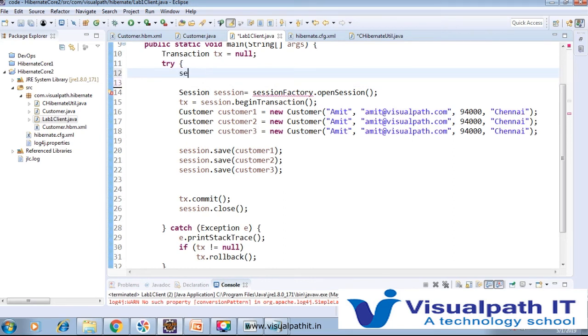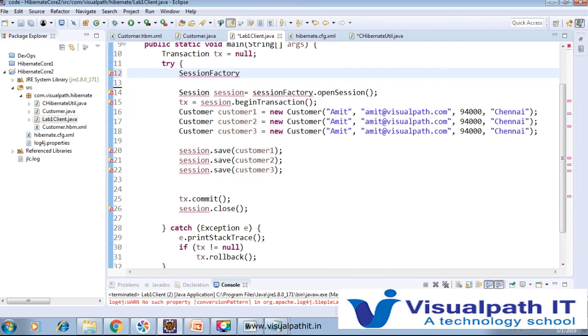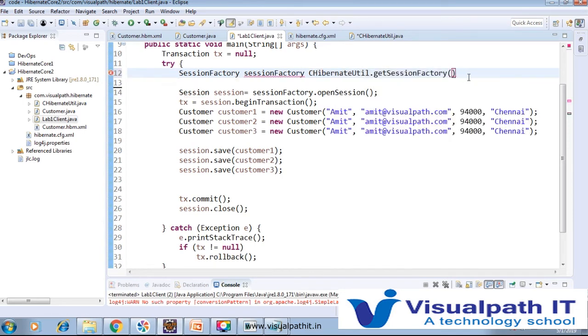So how will we get it? Through that class name CHibernateUtil dot getSessionFactory. So we will get the SessionFactory object.